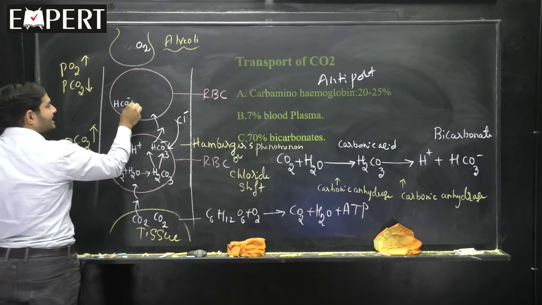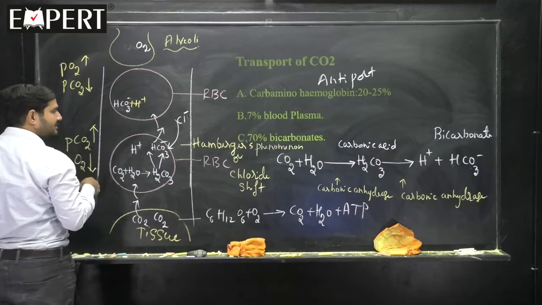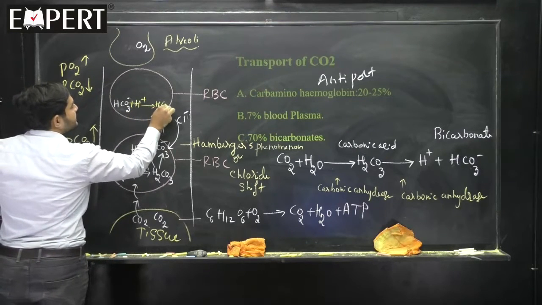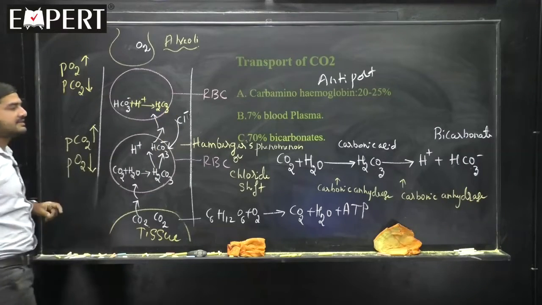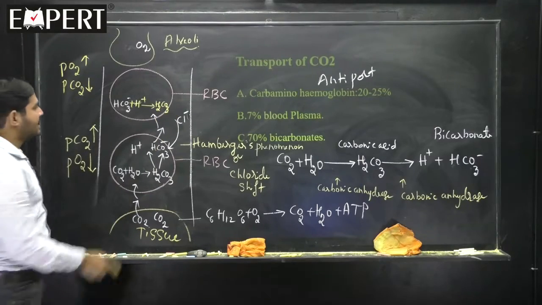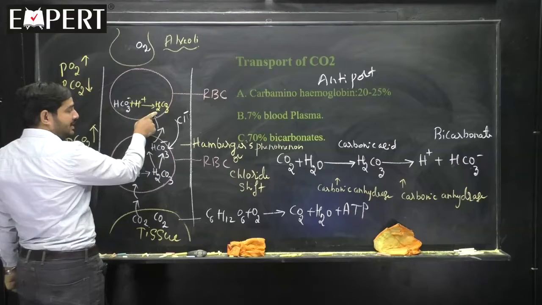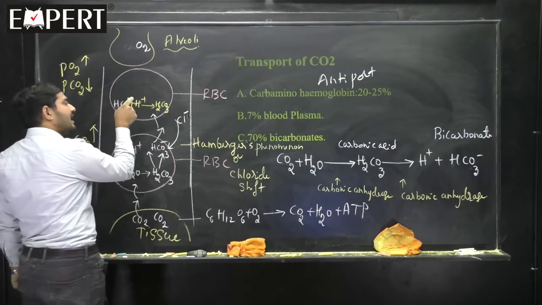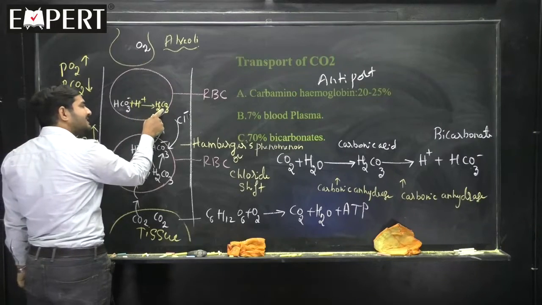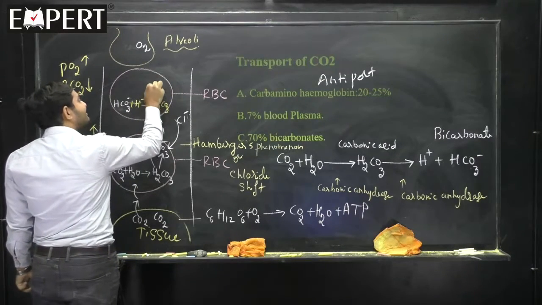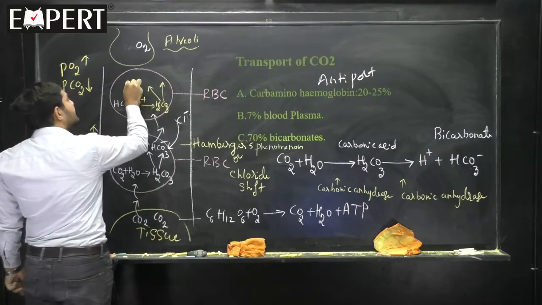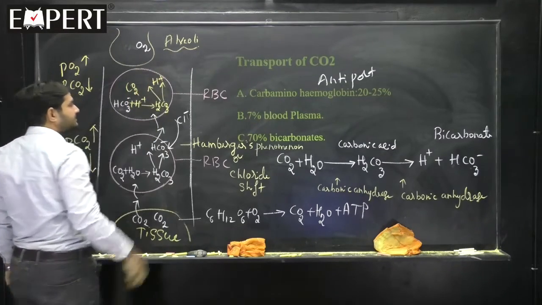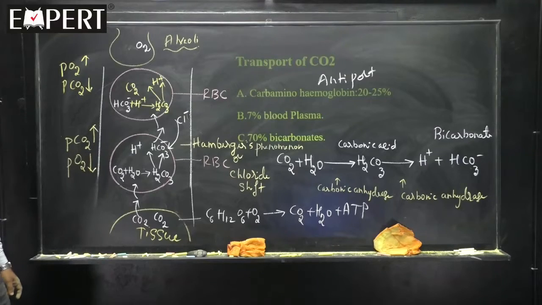and it reacts with the H plus, hydrogen, to form H2CO3. That is not bicarbonate, it's carbonic acid. So, bicarbonate reacts with the hydrogen to form carbonic acid. This carbonic acid will dissociate into CO2 and H plus. Is the matter very clear?